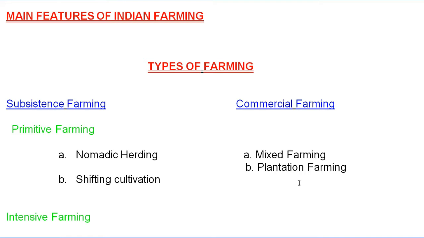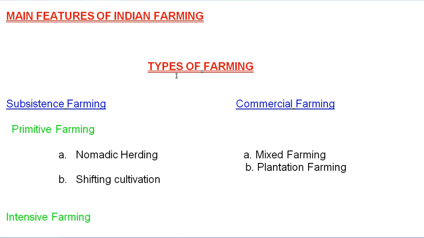And second, plantation farming. It means planting a single kind of crop on a large piece of land, which requires modern methods of farming. Highly skilled labor as well as cheap labor is required for plantation, and we grow a single kind of crop only for selling purposes. It is known as plantation farming. The main motive to plant those crops is to earn more and more profit. Remember, it comes under commercial farming.